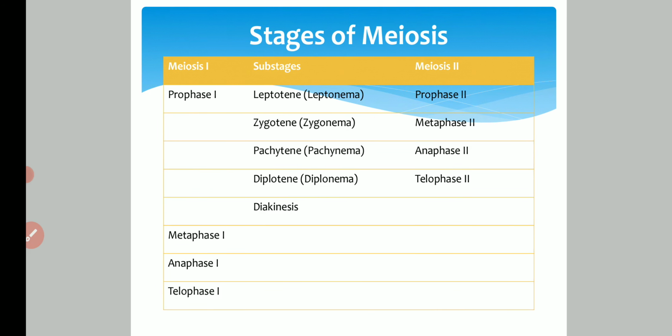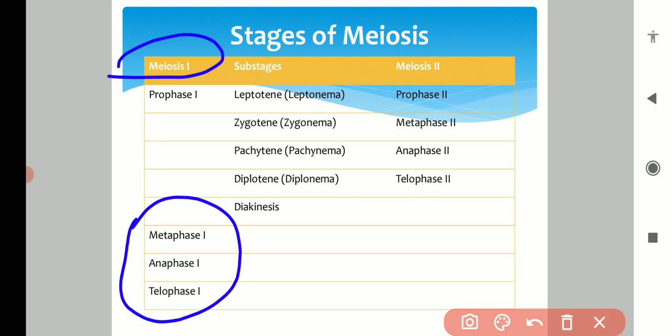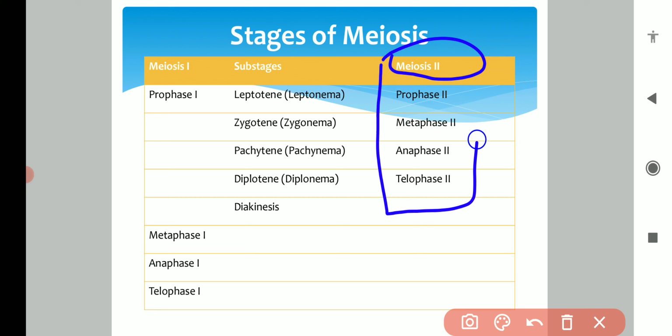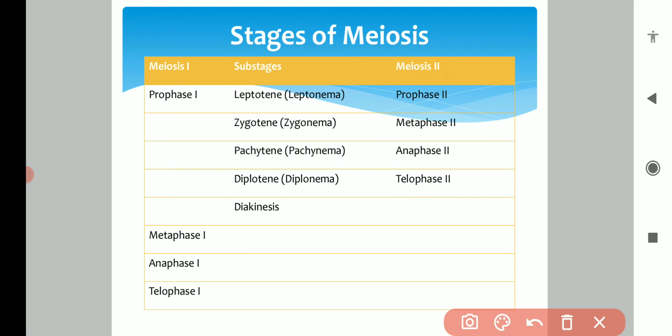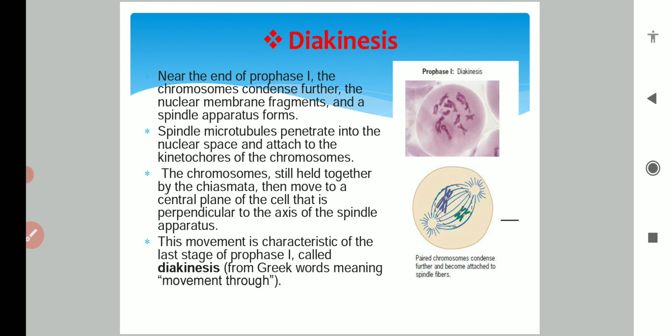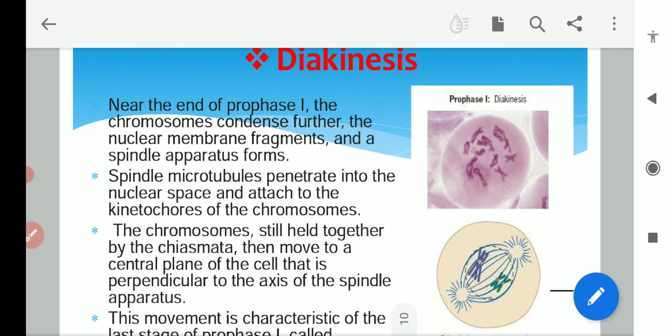Now we will discuss metaphase first, anaphase first and telophase first of meiosis first, and after that the cell will enter into the meiosis second cell division, which has four different stages: prophase second, metaphase second, anaphase second and telophase second. All these stages we will discuss one by one. In our previous video we already discussed diakinesis, so we will revise it a little bit.